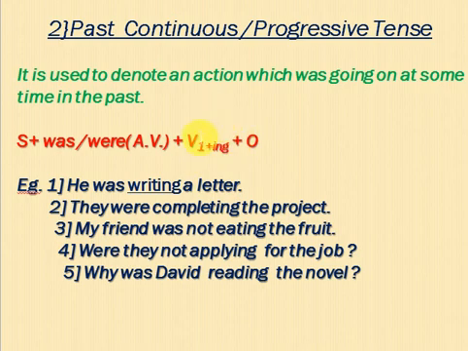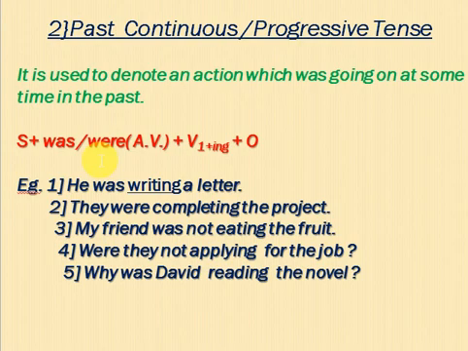What difference? In present what we use? Is or am. Here we are using was, were. Was with the singular number and were with the plural number. Okay, remaining things same. Continuous means what will remember? Action, past is an action was going on in the past. And how will you identify? Present verb ing with was, were.